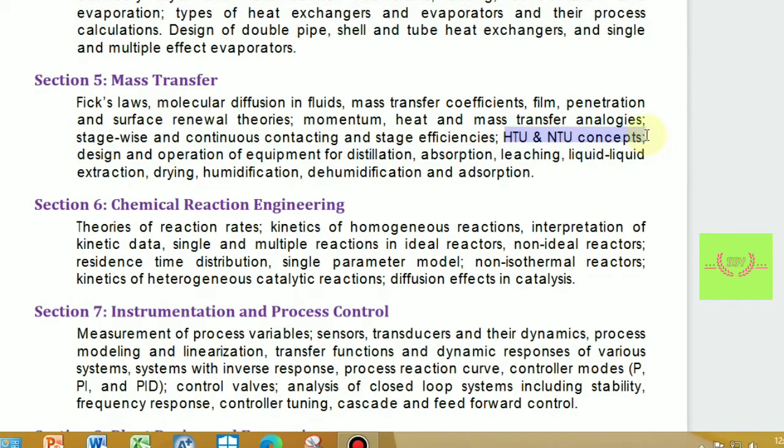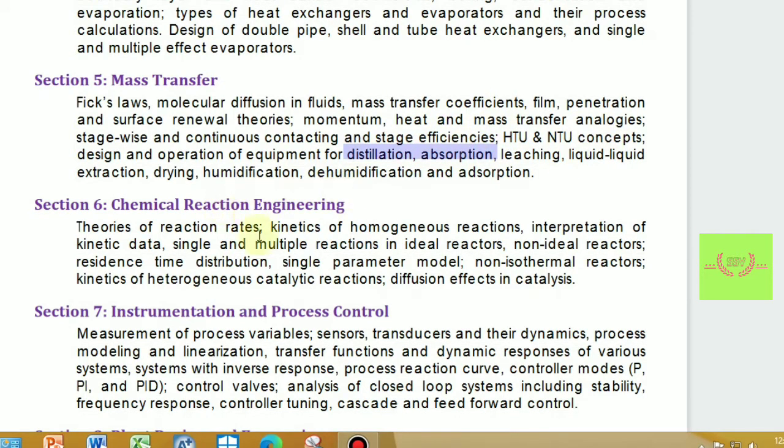Similarly in mass transfer they ask questions on HTU and NTU concepts, then film theory, penetration theory, surface renewal theory, and mass transfer coefficient. They are the easiest questions that one can crack. Similarly for distillation, absorption, leaching, they ask easy questions. So this is what is included in mass transfer. Drying, humidification, dehumidification, and absorption are also important for 1 mark or 2 mark questions in GATE.